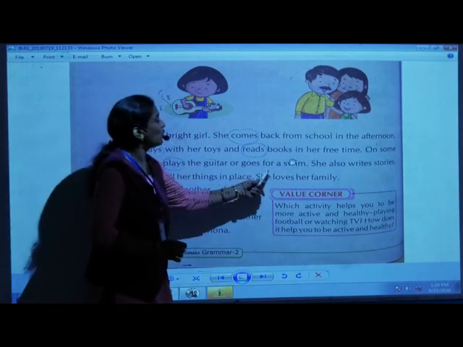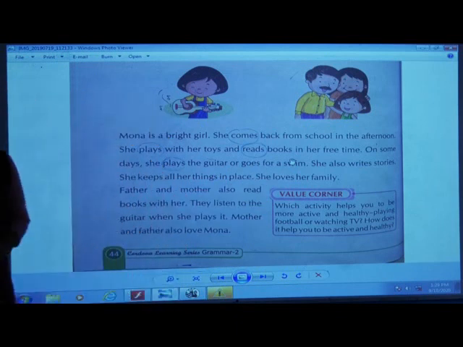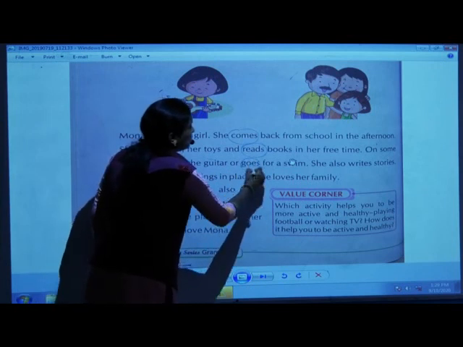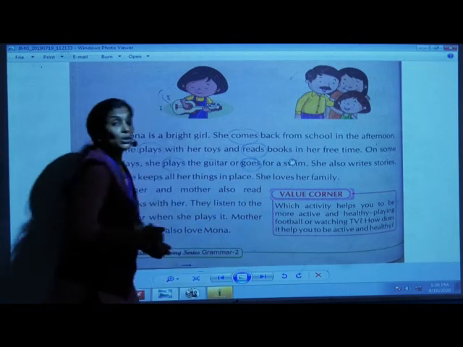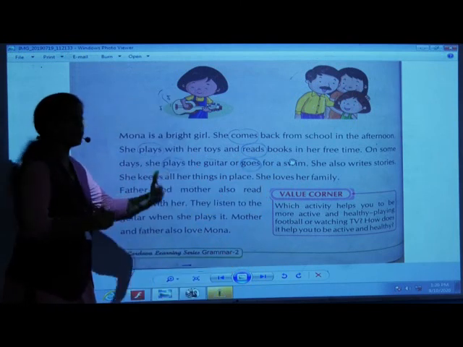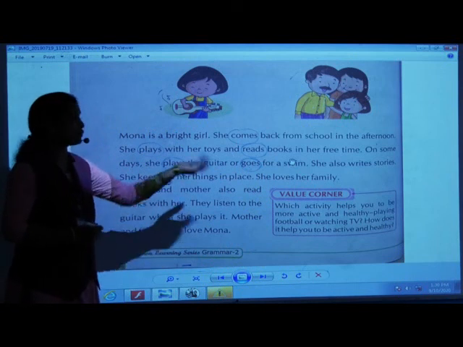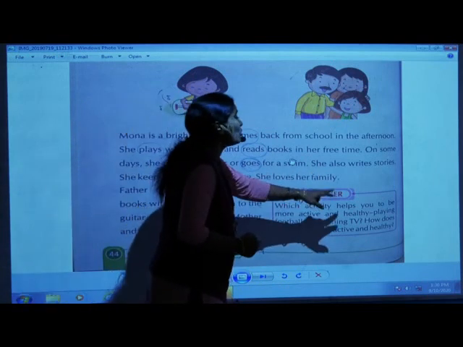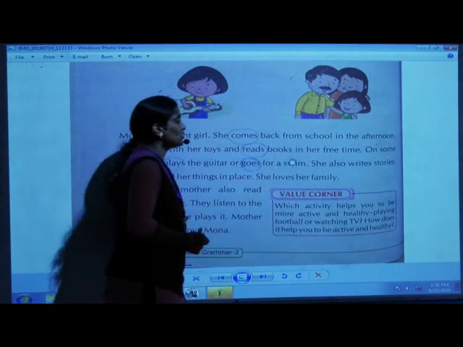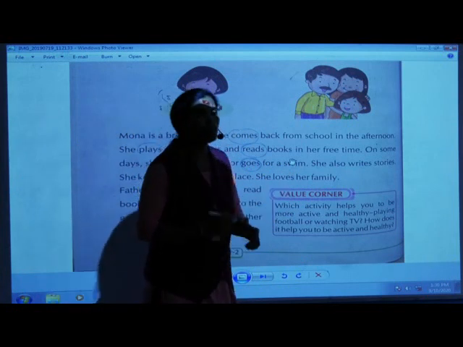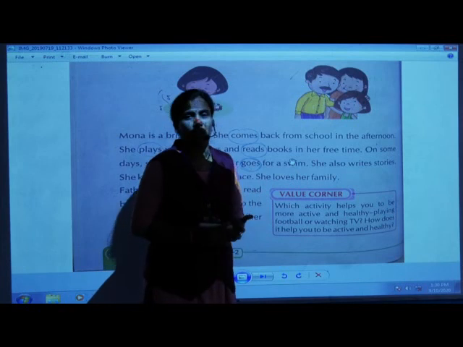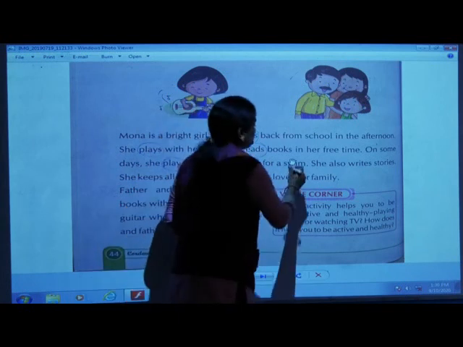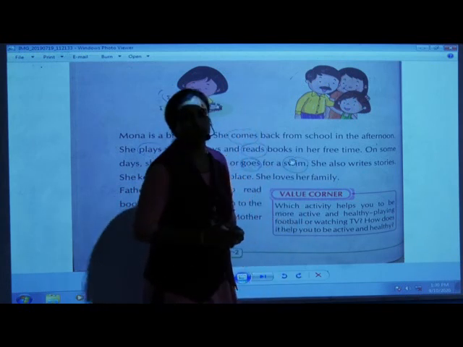Or she goes for a swim. Now here, goes is a doing word, right? She goes for a swim, na? To go for swimming, she goes for swimming also. So she goes for a swim. She also writes stories. See, children, here, even swim can be called an action. And she's swimming there, as we say, playing, swimming. So this swim also you have to circle it. Okay?